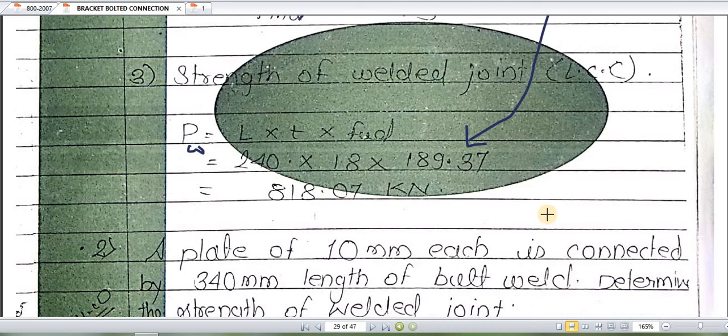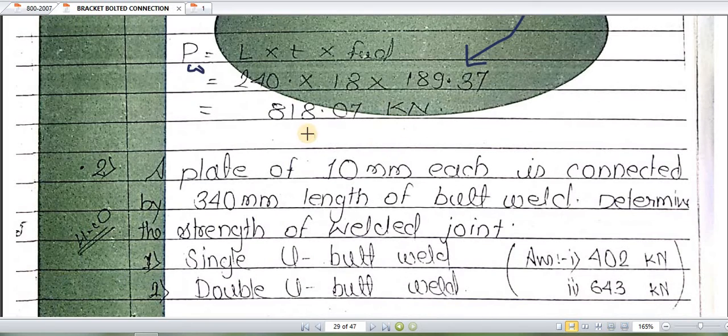For the design stress of weld, we have to refer to page number 79. The FWD formula is used: FU divided by square root of 3, again divided by gamma MW. It is a simple formula, so you can keep it in mind in order to find out the design stress of weld, that is FWD. So it is 818.07 kilonewtons.